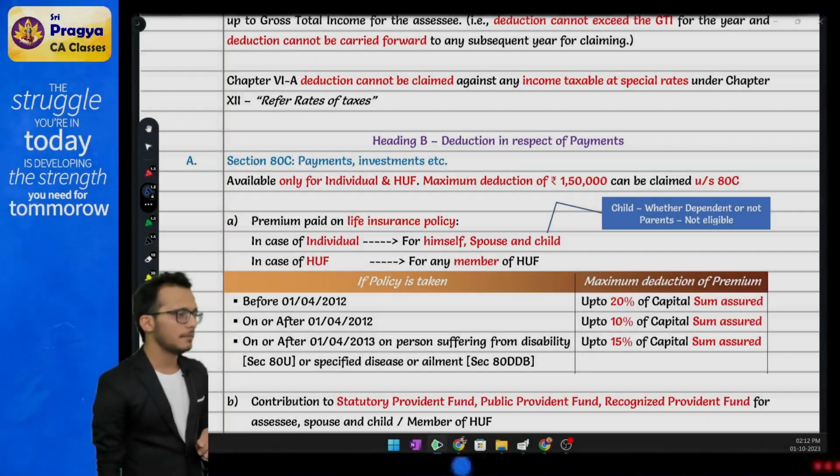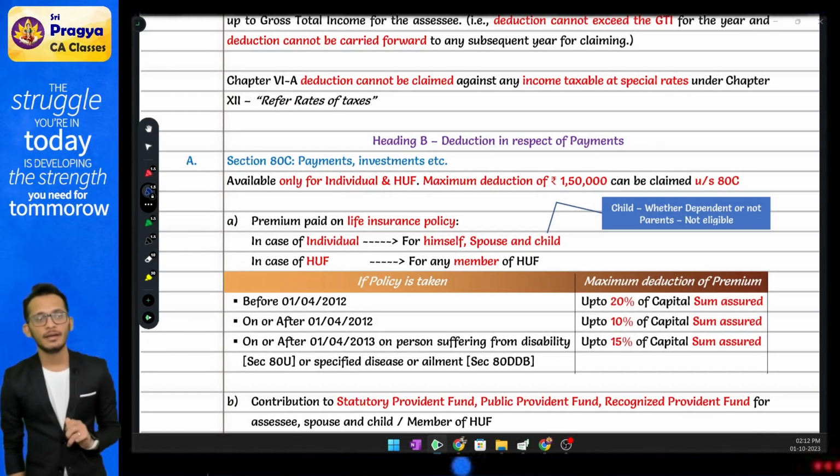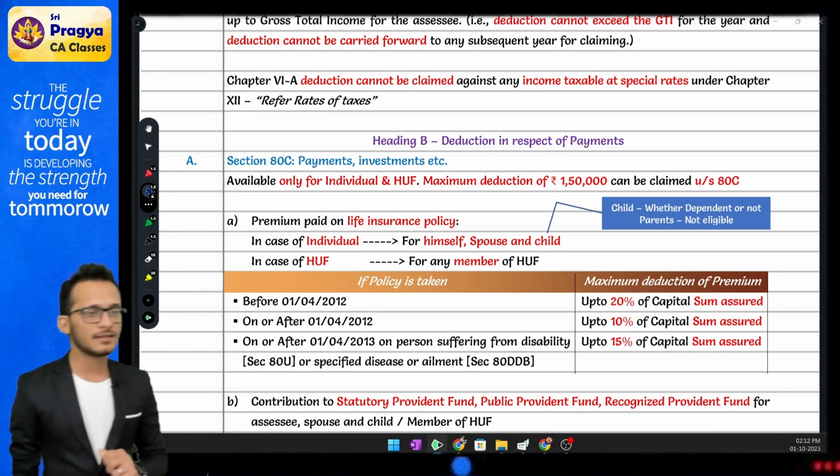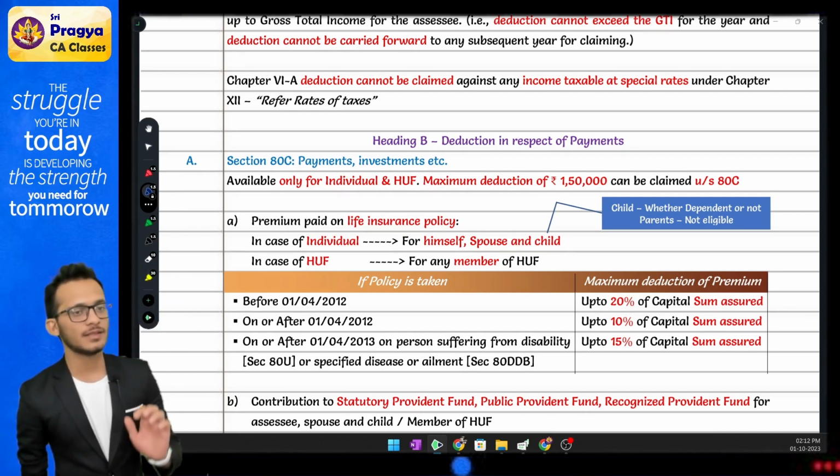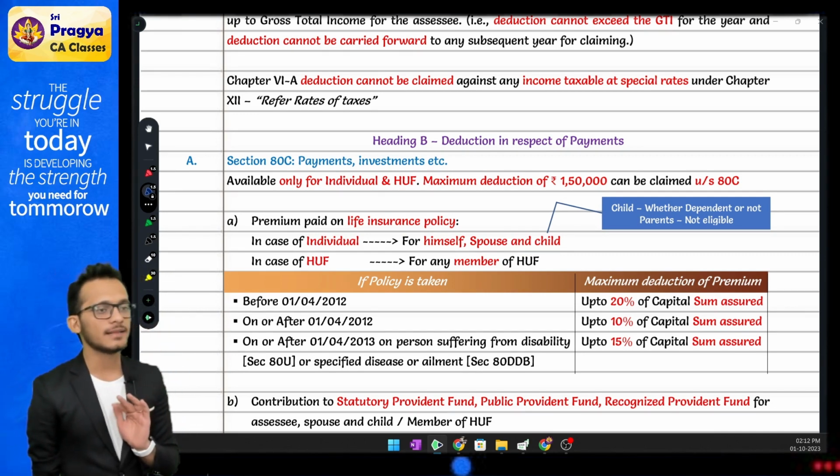Called as chapter 6A. Can we? Yes. Okay, great. Chapter 6A is a chapter where they're coming and saying that, Rahul, I want to give you some general deductions without looking at the specific head of income.